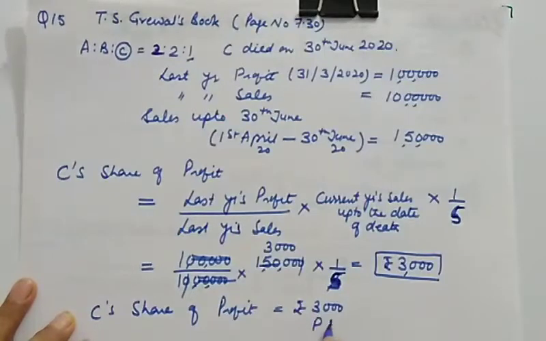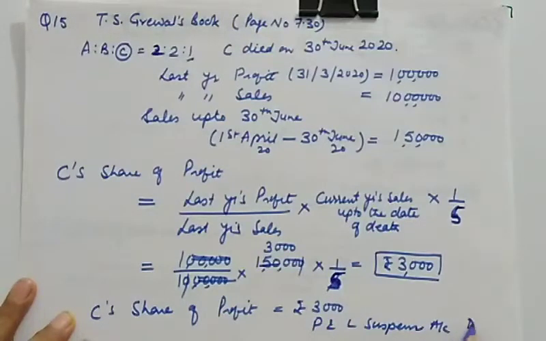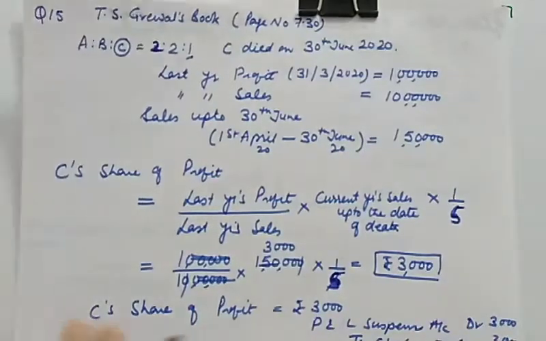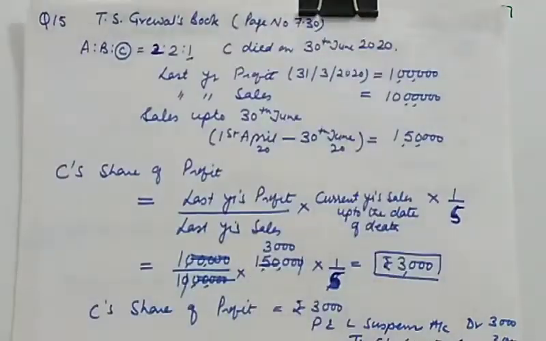So I am writing here profit and loss suspense account debit, though it is not required, C's capital account. It will be 3000 and 3000. So let us practice one more numerical.